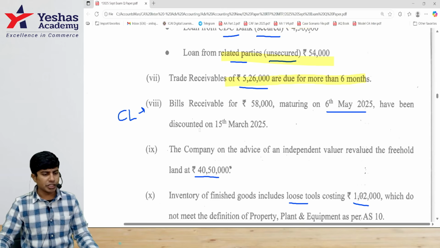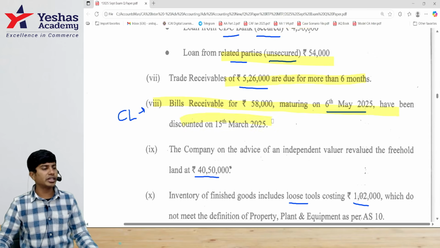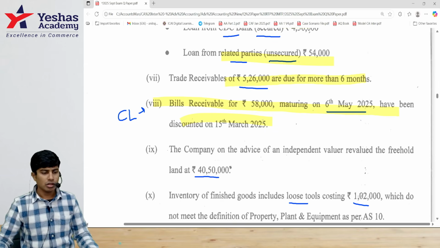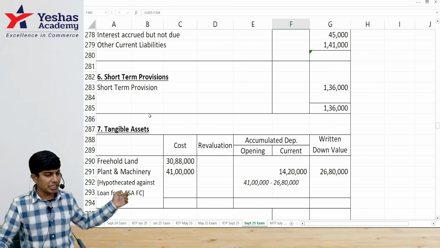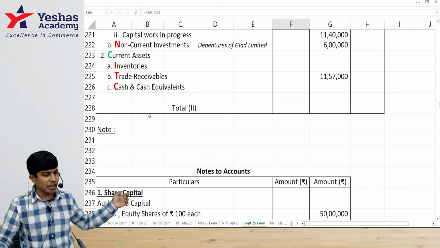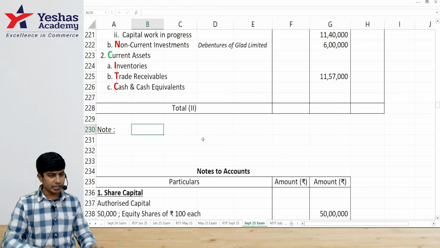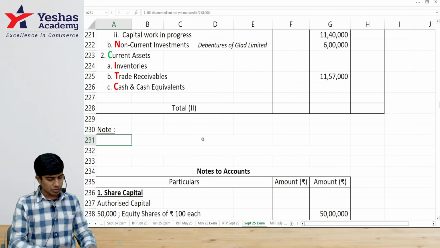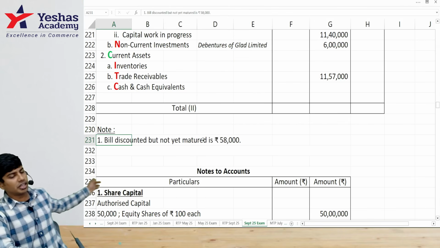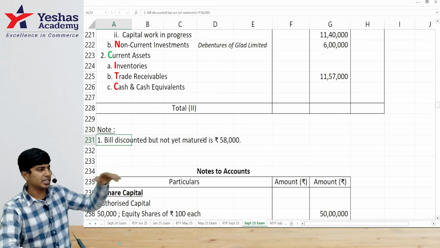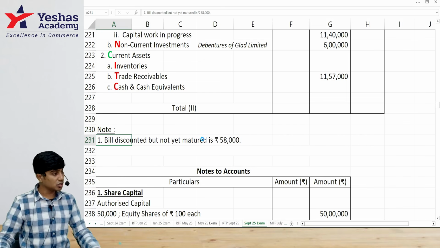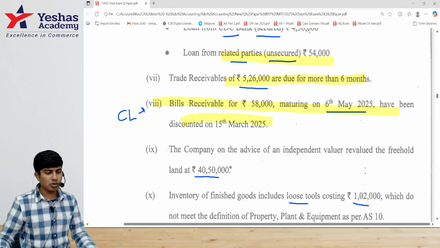Then this is disclosure. Bills receivable of 58,000, bills discounted but not yet matured. What do I do? After my balance sheet, I would write one point. What do I write here? Same thing, whatever is there: bills discounted, not yet matured, 58,000. You can write a full sentence. I've written it short. Understood? Yes, sir. Sir, can I write it after notes to accounts?